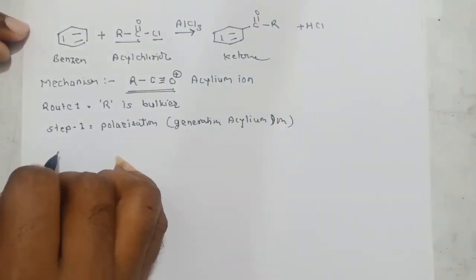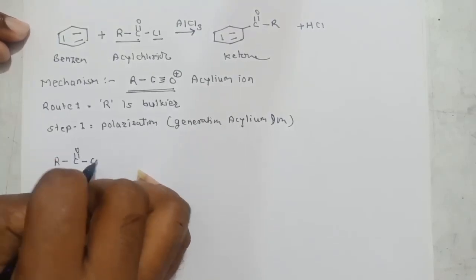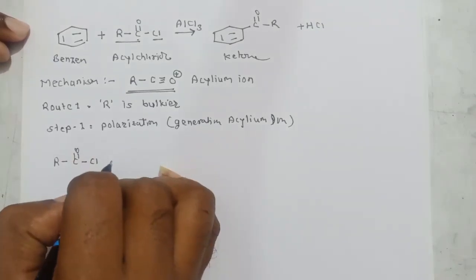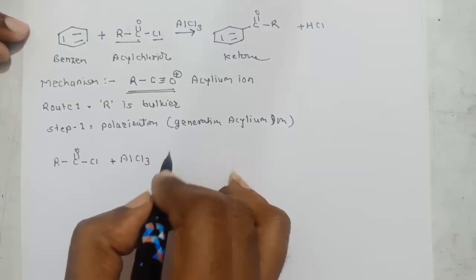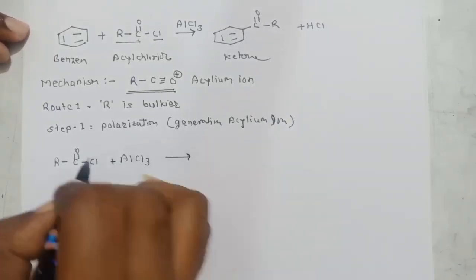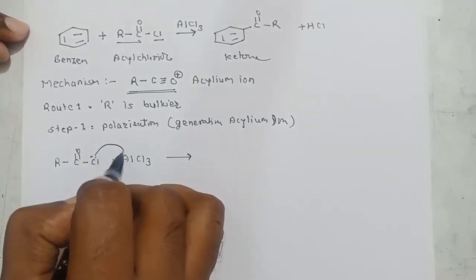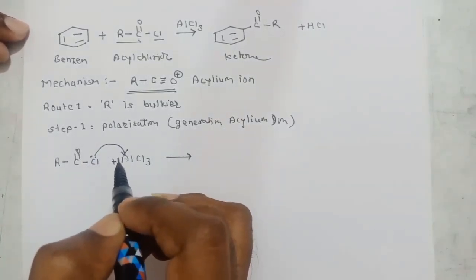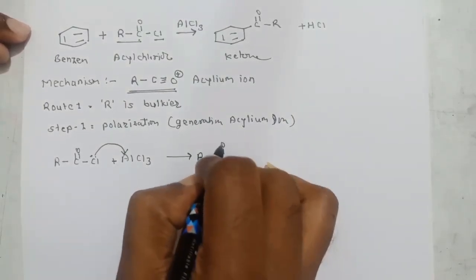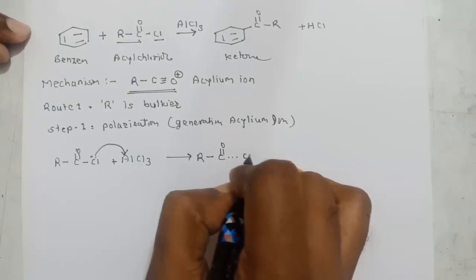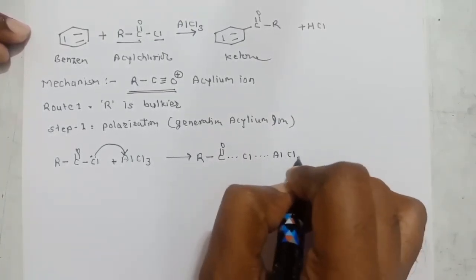First we use acyl chloride as a reagent, then a Lewis acid like AlCl3 as a catalyst. What will happen? A lone pair of the halogen is donated to the Al, so there is a polarization. What we get is RC double bond O with a partially broken bond to Cl, and a partially formed bond with Al.